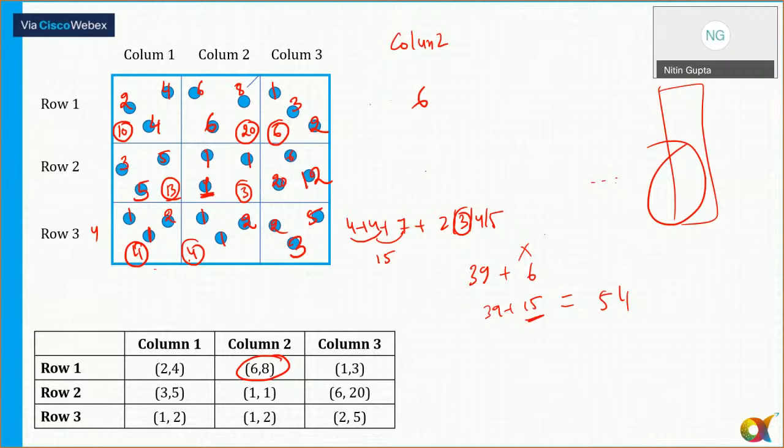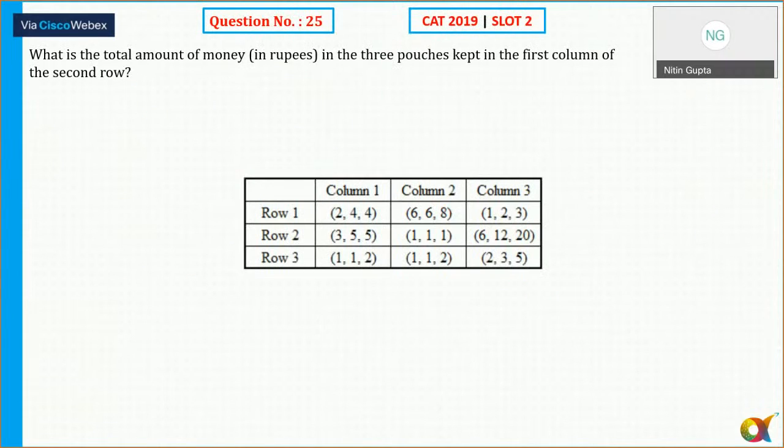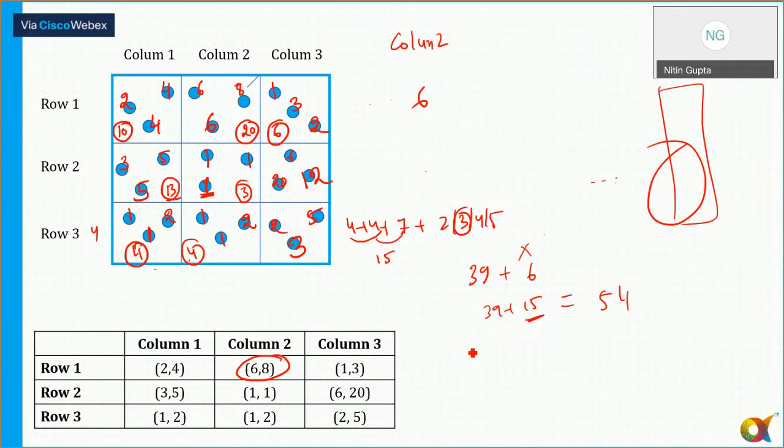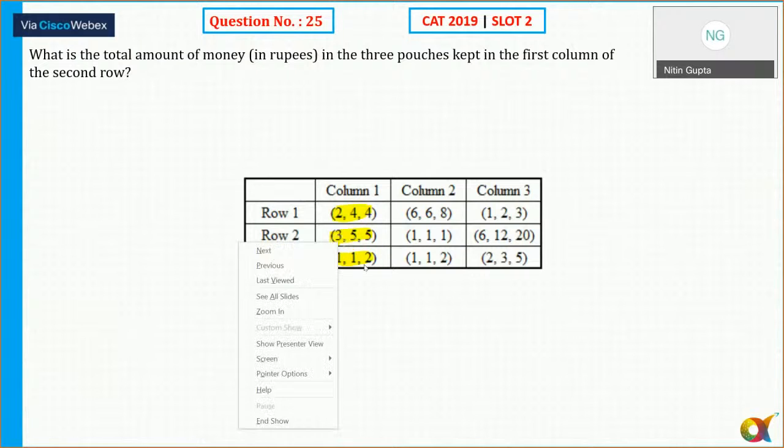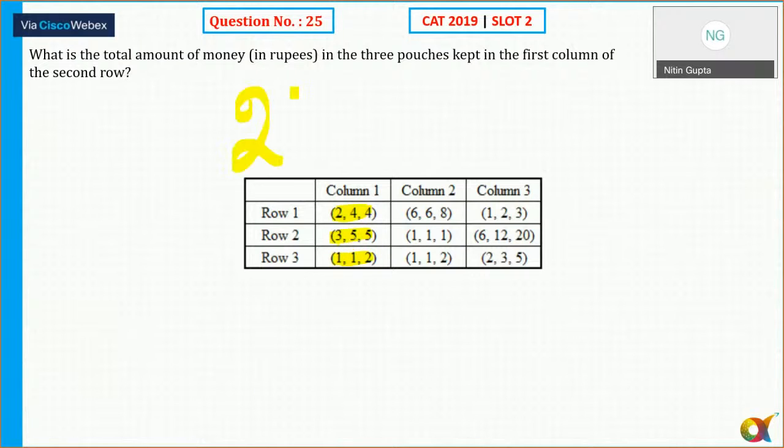so can we move to the next set and the last? Now the last one is also. So what is the answer here? So I have prepared this table here. What is the total amount of money in 3 pouches kept in the first column? So in the first column, 10 and 10 and 3, 13 and this one. So first column you can say 10 plus 5, 30, 3 plus 4, that is equal to 27. So the answer is 27.